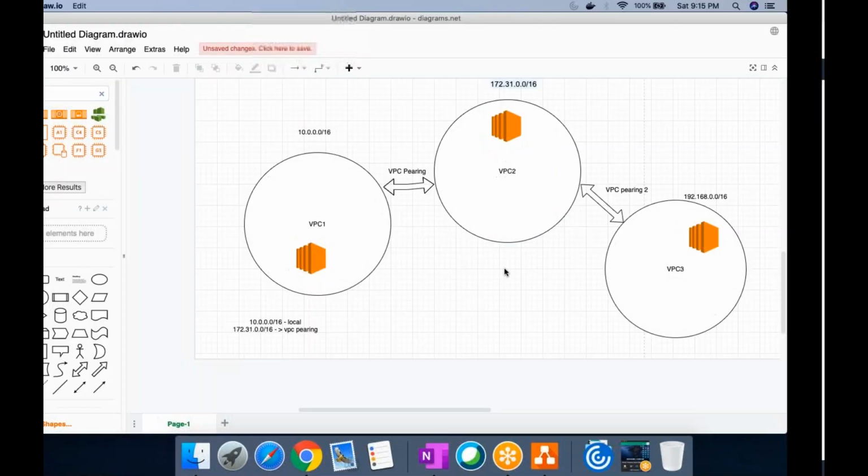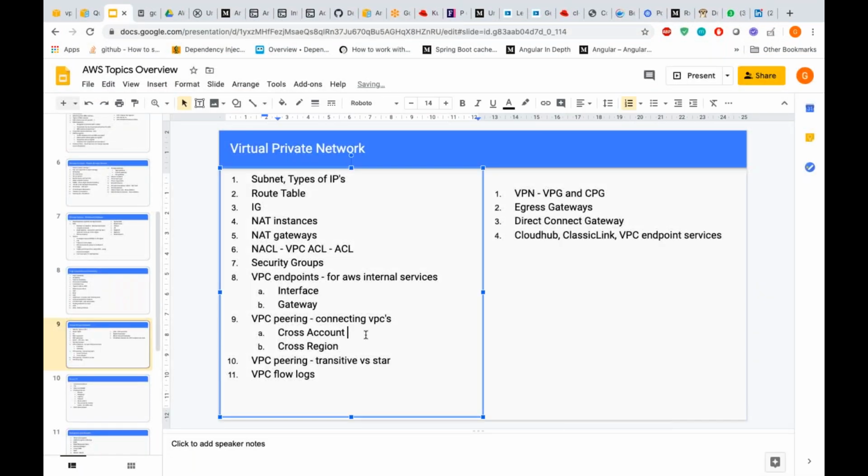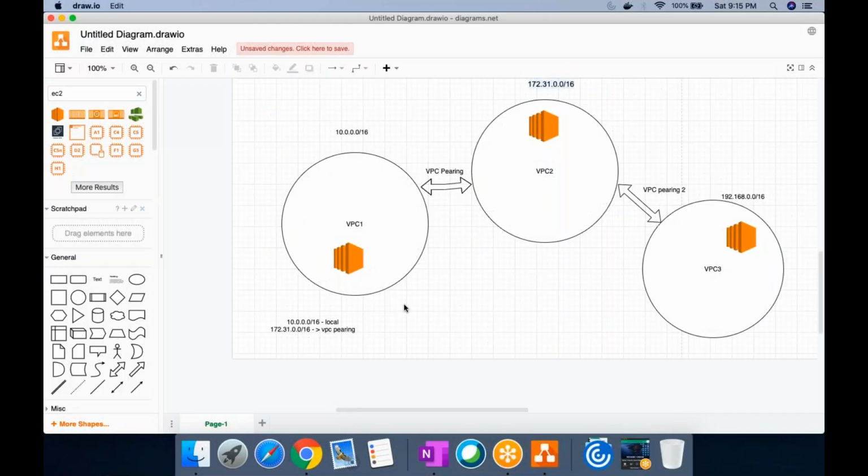Now we have done VPC peering as well. The two aspects of VPC peering are that it can be cross account and it can be cross region. When I say cross account, VPC 1 can be in my account and VPC 2 can be in your account.